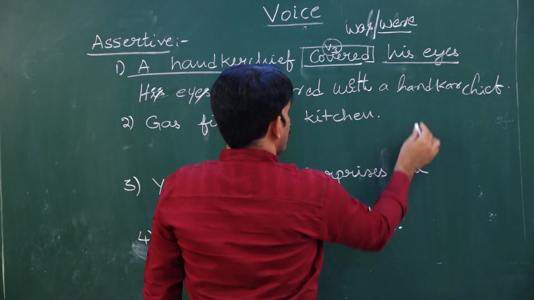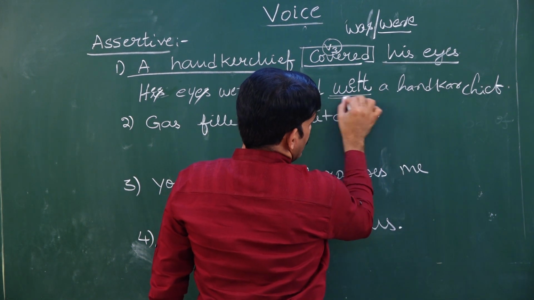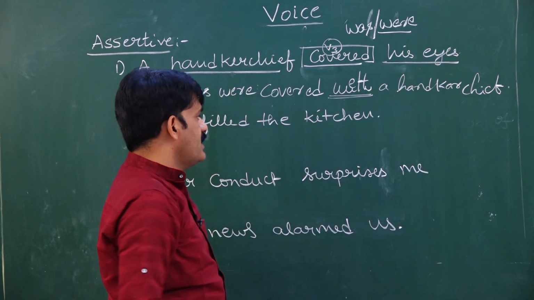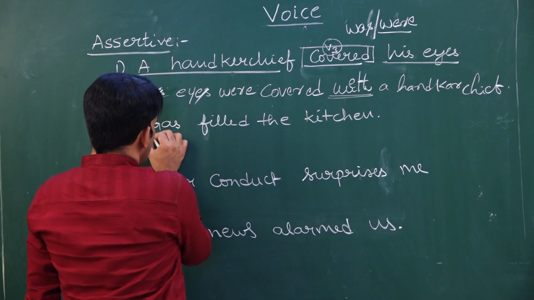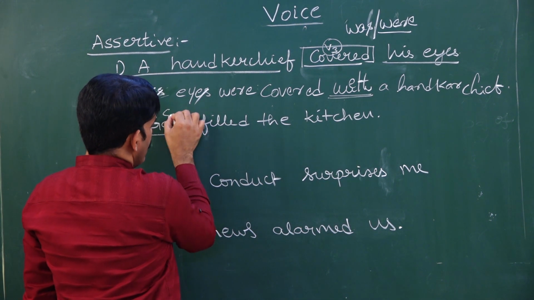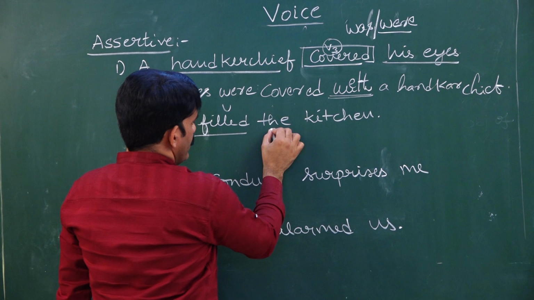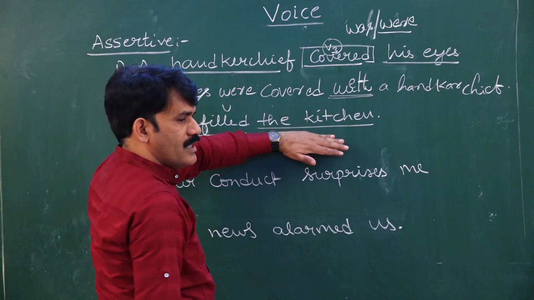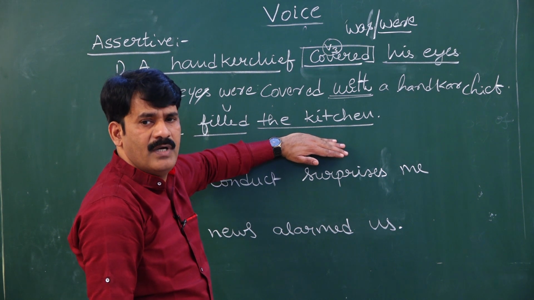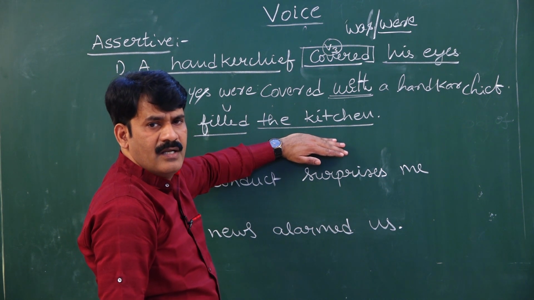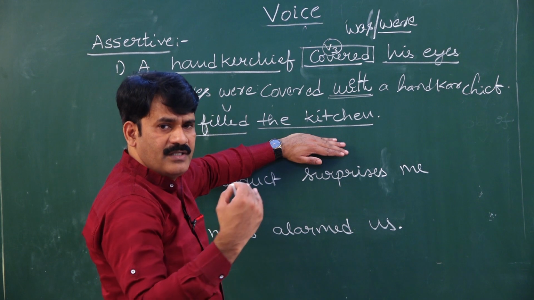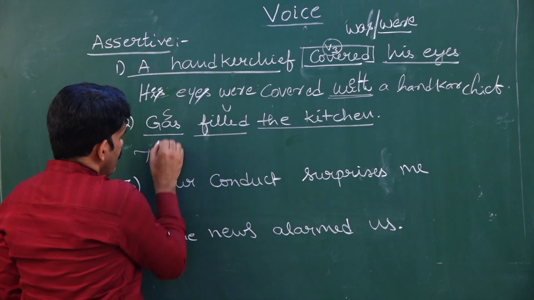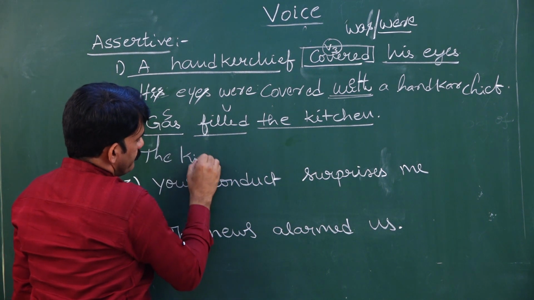Handkerchief. This is how to write the preposition apart from by. Let us see the next sentence. Gas is the subject, filled is the verb, the kitchen is an object. What is the second step? Once you identify the subject, verb, and object of active voice, then rewrite the object of active voice as the subject of passive voice. So then, the kitchen,